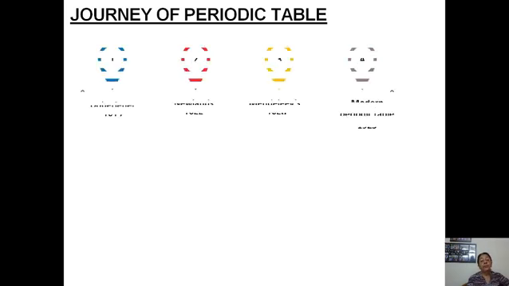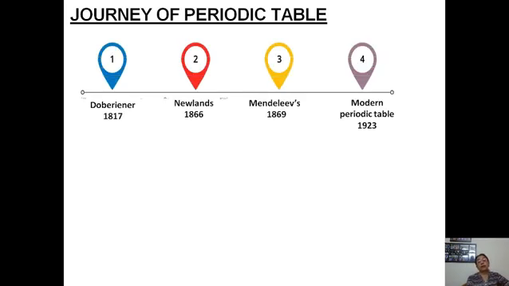The periodic table which we follow today is the modern periodic table, but how it came into existence is a history. So let's start with the journey of the periodic table. There are 4 milestones in the journey of the periodic table.